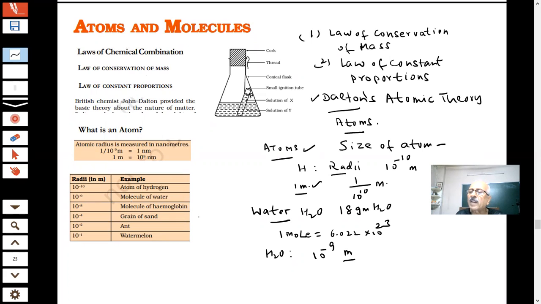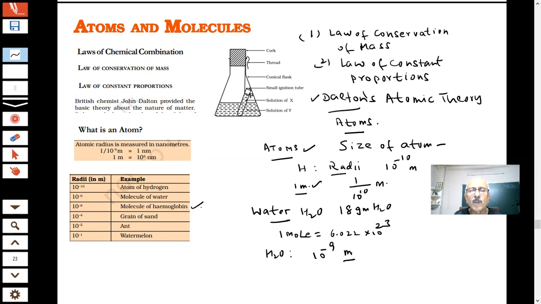Molecule of hemoglobin. What is hemoglobin, students? Where is it present inside your body? Little bit you know about hemoglobin, HB. Anya, where is HB in your body?